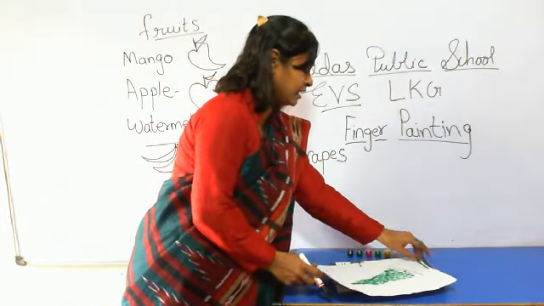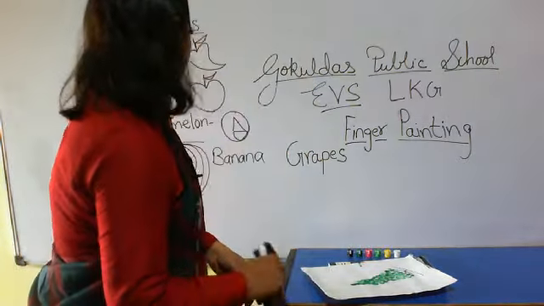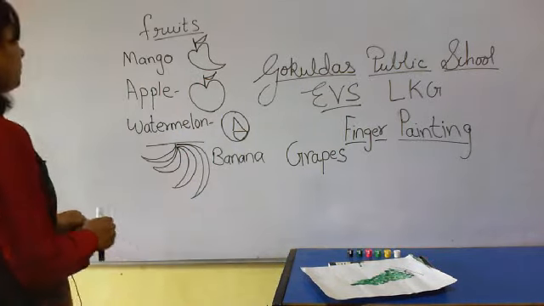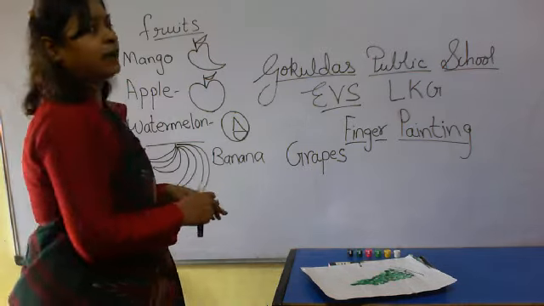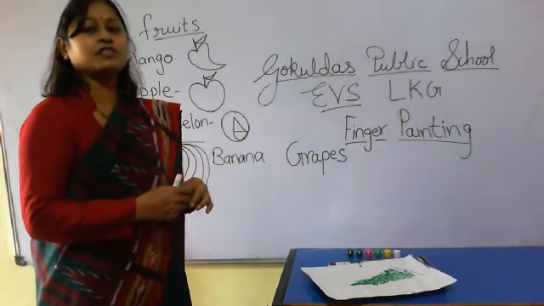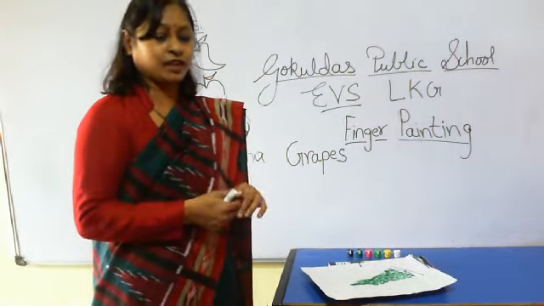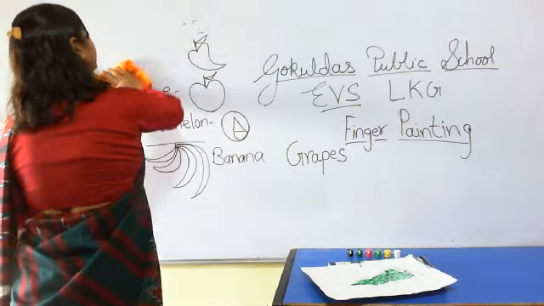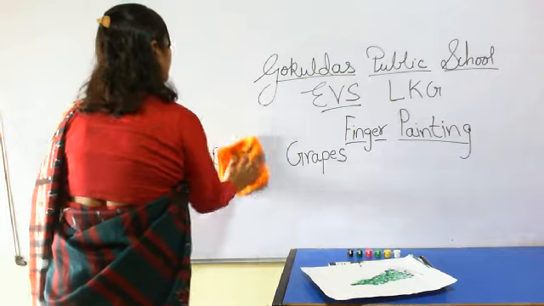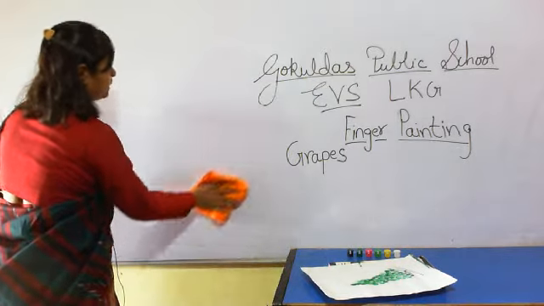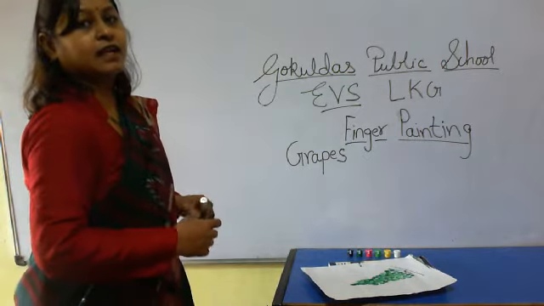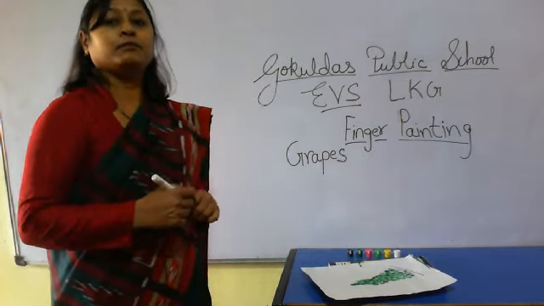Okay. Then next, did you remember any fruit? Strawberry, lychee, pineapple, kiwi. So many fruits are there. Then next, vegetables names. We have learned vegetables names also.